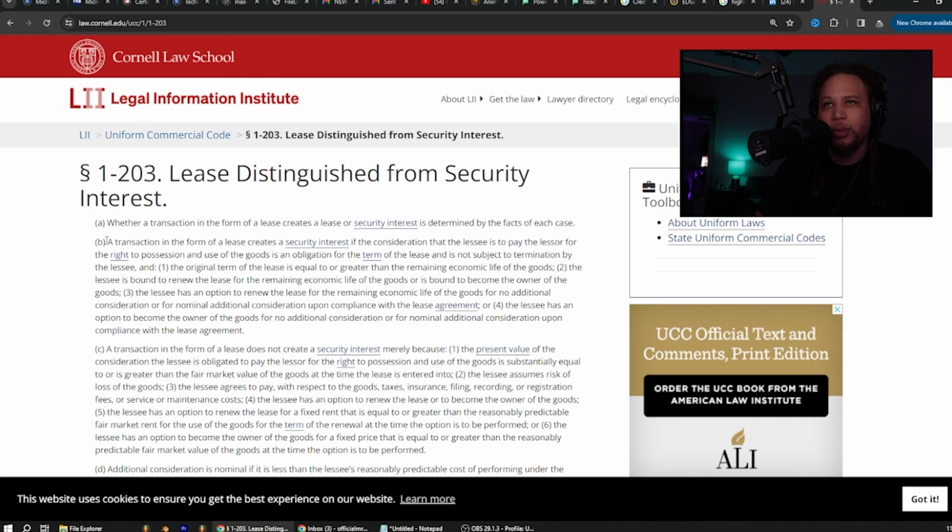3, the lessee has an option to renew the lease for the remaining economic life of the goods for no additional consideration or for nominal additional consideration upon compliance with the lease agreement. Or 4, the lessee has an option to become the owner of the goods for no additional consideration or for nominal additional consideration upon compliance with the lease agreement.